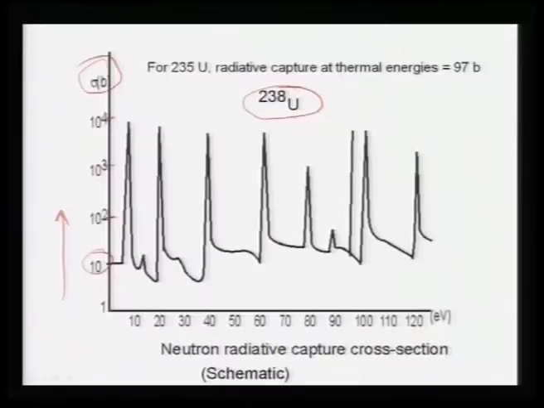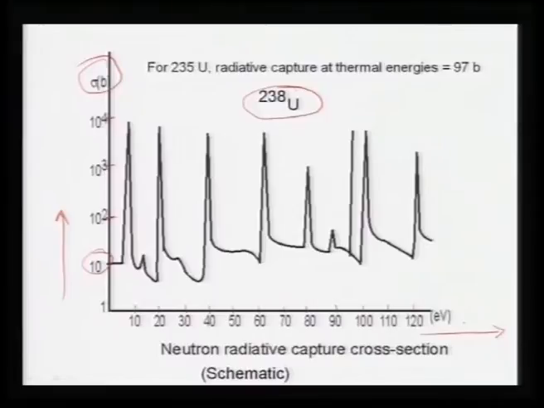This is the kind of scale, and on the horizontal side you have once again neutron energies, and this time it is not logarithmic, it is 10 electron volt here, then 20 electron volt, 30 electron volt, 40 electron volt, and so on. It is a linear scale, and this is 120 here.